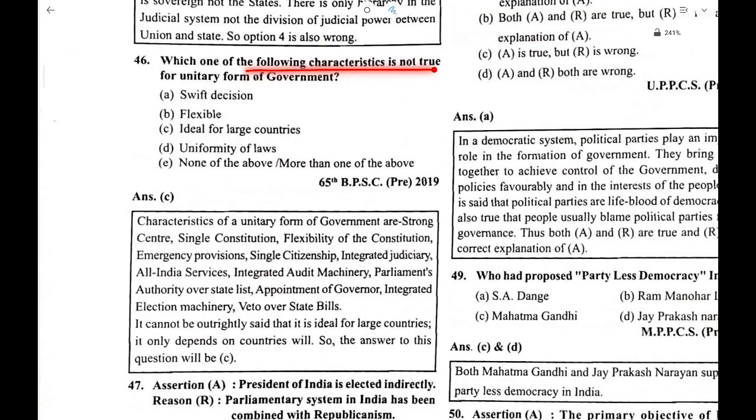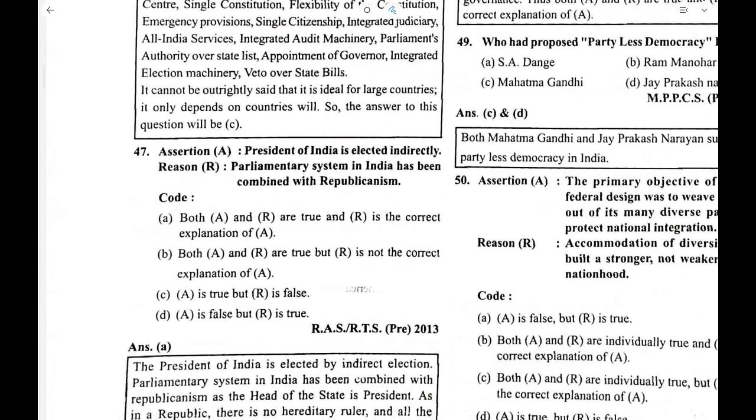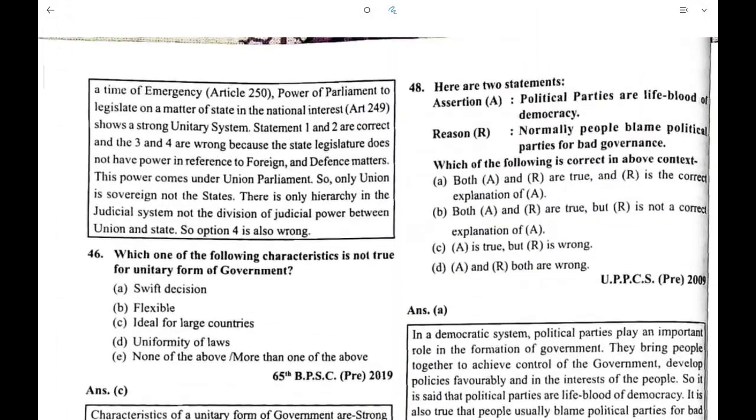Which of the following characteristics is not true for the unitary form of government? The idea is for a large country. The President of India is elected indirectly, and the parliamentary system of India has been combined with republicanism. This is correct. So A is the correct answer here.